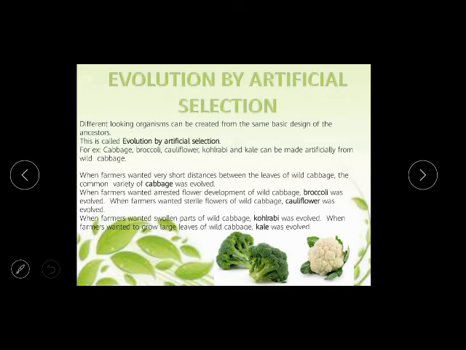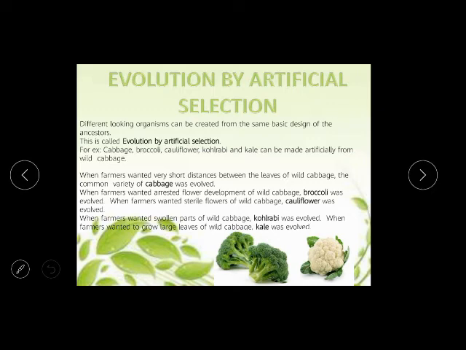Now, evolution by artificial selection: how you will artificially select an organism or a thing to get evolved. Different looking organisms can be created from the same basic design of the ancestor. Nowadays, due to lots of development of science, we can identify organisms and their basic structure, and we can make different changes in their genes. So this is called evolution by artificial selection.